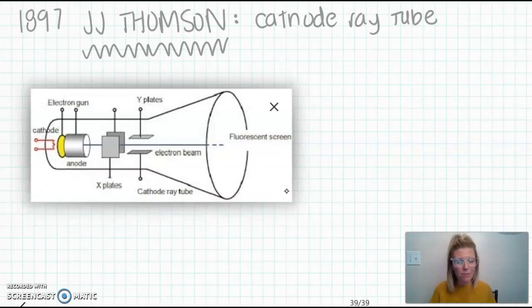It looks really complex, and there are some words here that you might not be familiar with, like cathode or anode, but the basis of the cathode ray tube is that it is going to be this vacuumed out tube, meaning they've removed any impurities of the air, and they filled it with an inert gas, meaning a gas that's not going to react at all, okay?